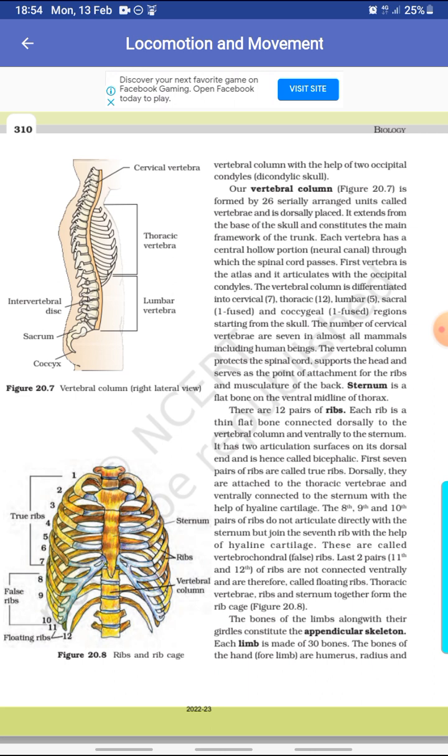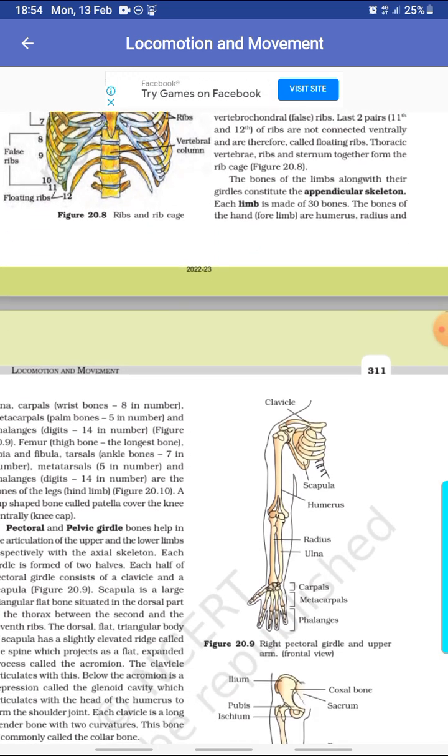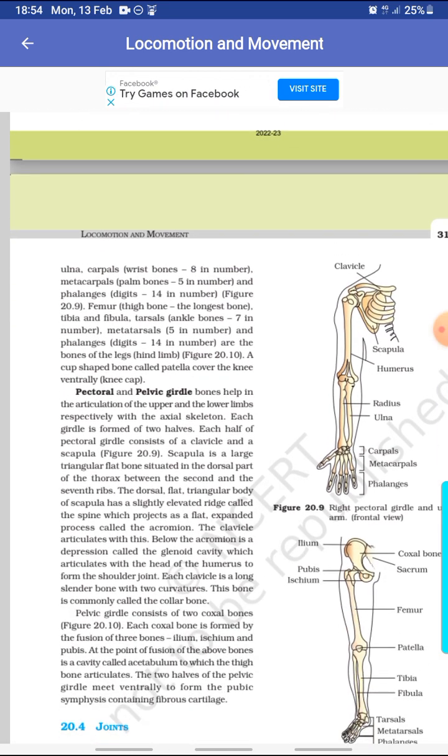The bones of the limbs along with their girdles constitute the appendicular skeleton. Each limb is made up of 30 bones. The bones of the hand, or forelimb, are humerus, radius and ulna, carpals, wrist bones 8 in number, metacarpals, palm bones 5 in number, and phalanges, digits 14 in number.